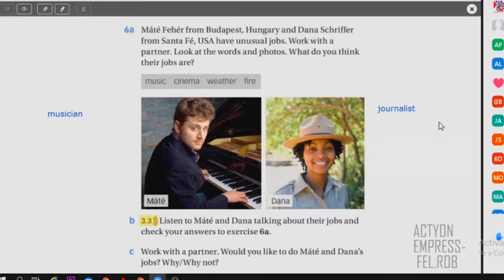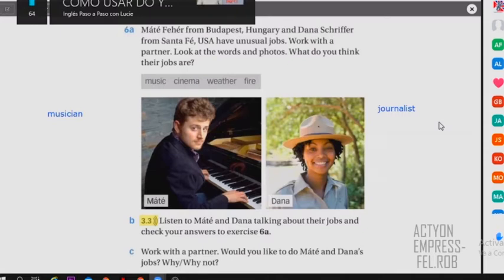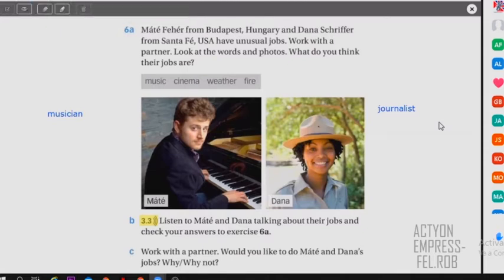Okay, let me ask one person, right? Let's see. He's a piano... Manuel, right? Okay, Manuel, teacher. Continue, please. Yeah. He's a piano player. And where, in what place does he work? In the cinema. Very good, right? So he works in the cinema. Very good, excellent. So yes, that's it.